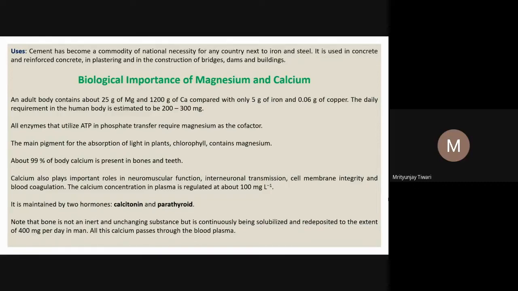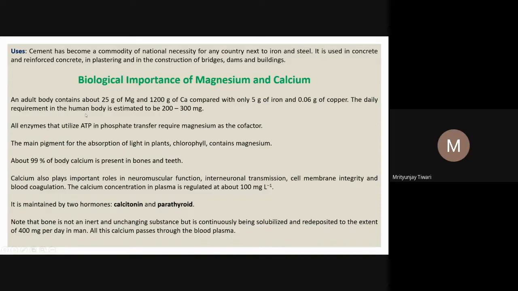They cannot make their own food for their survival, and we are mostly dependent on the plants for our food. We also eat animals, but we eat those animals which are dependent on the plants. So we are mostly dependent on the plants, and so we see how important magnesium is, because it is an important constituent of chlorophyll.